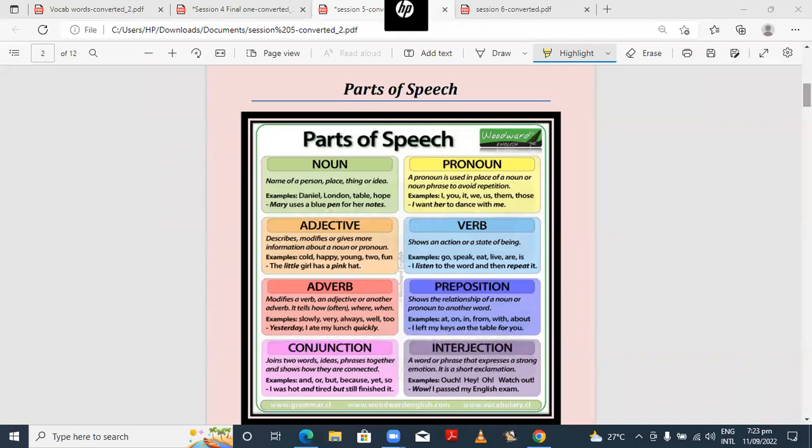Okay. Now let's talk about parts of speech. We all know we have 8 parts of speech. Apparently, it seems like parts of speech are not very important and won't play any role in your daily conversation, but they really play a significant role. Like we used to do in our schools, the name of a person, place, or thing is called a noun. Ali, Lahore, Daniel, these are all nouns, right?